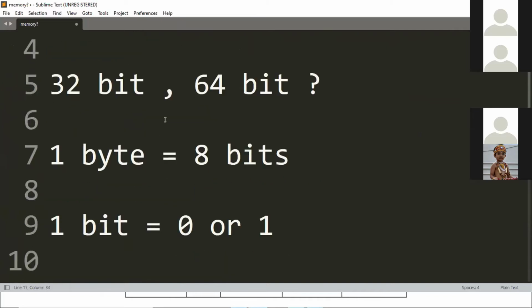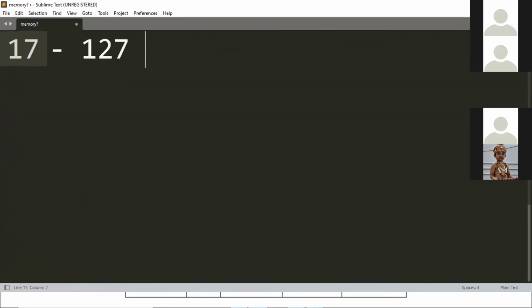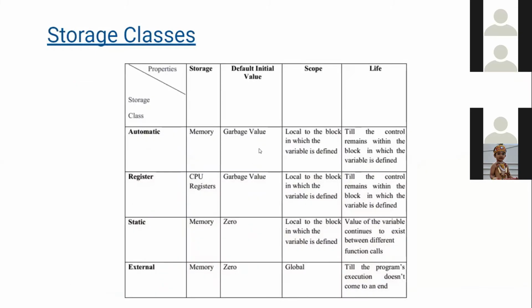What am I saying? What is memory, what does it store, and how do things get stored? So I hope it was clear. I went a bit into the details. So anybody has any doubts till now? What is memory, and how does the computer allocate memory? Anybody has any doubts? No. Okay, so let's proceed.